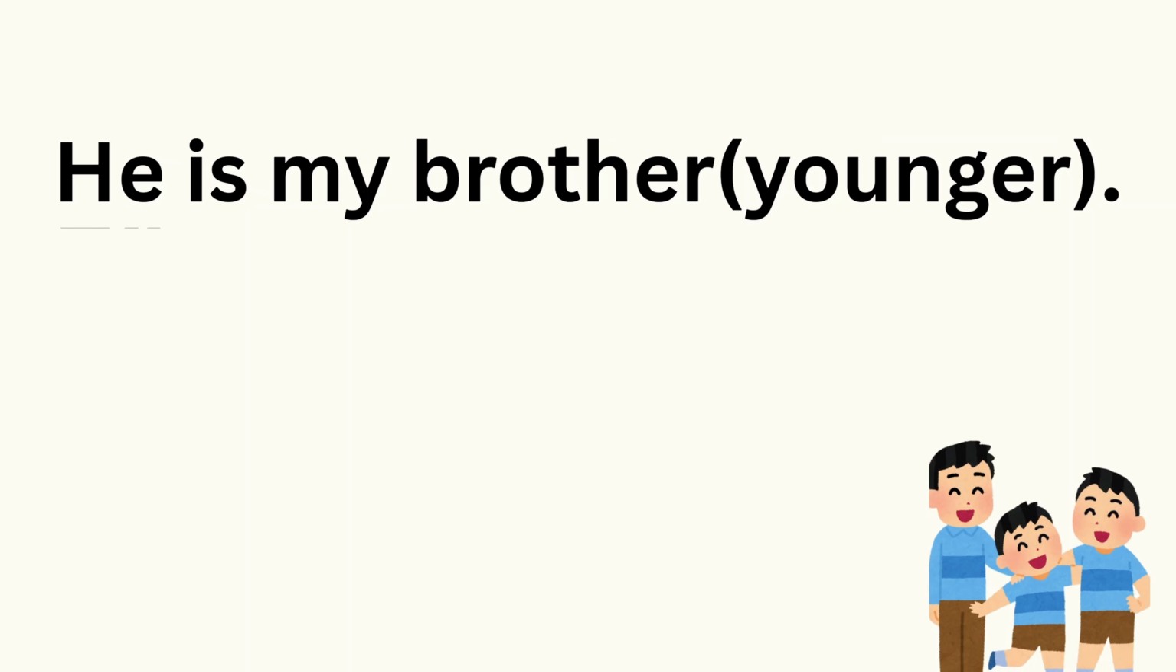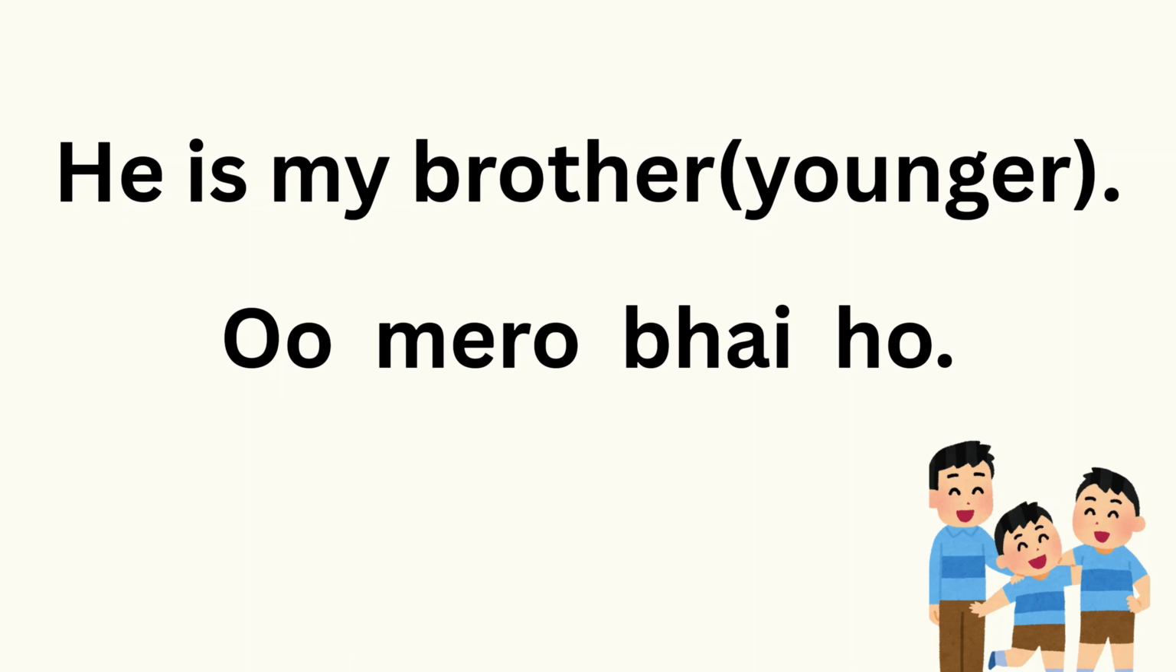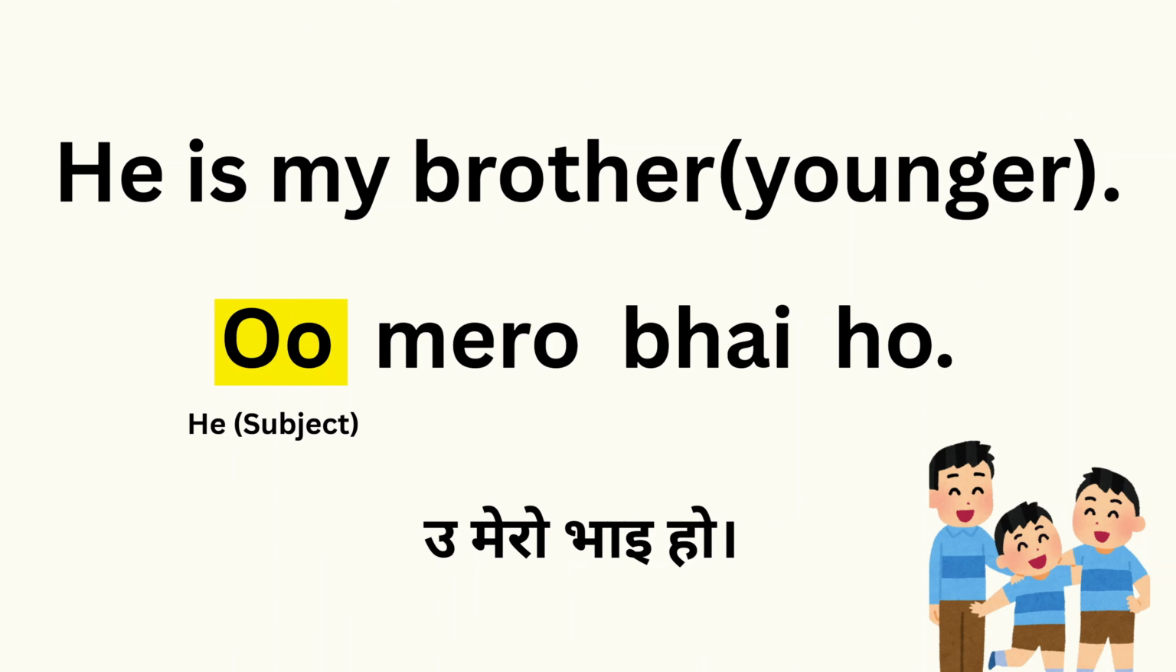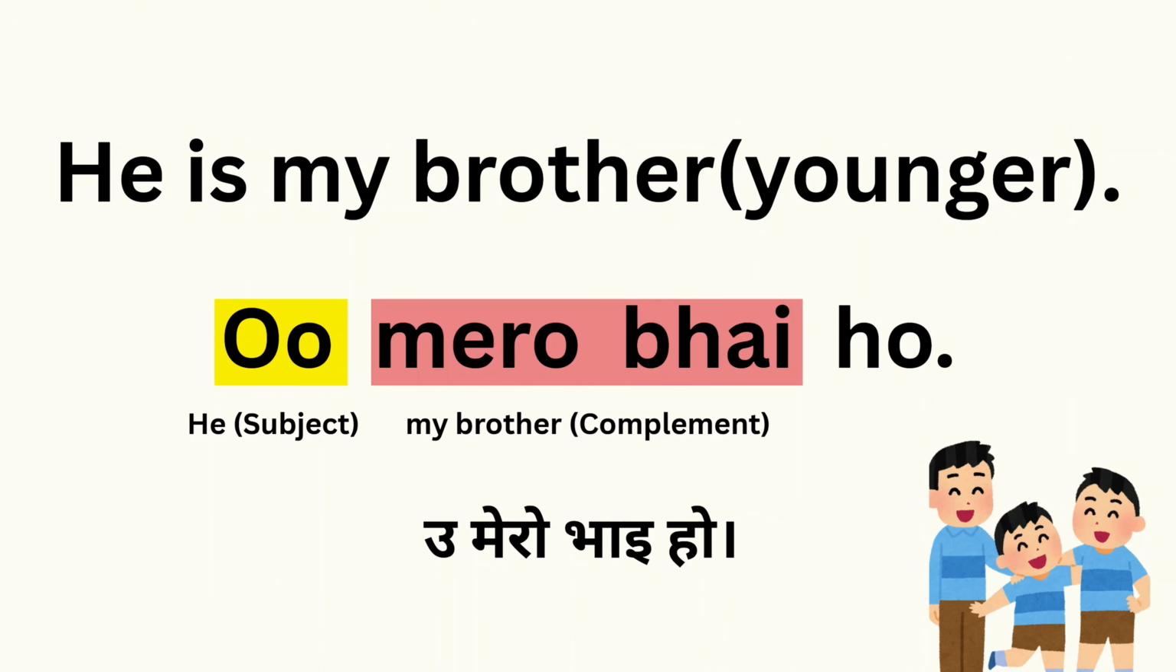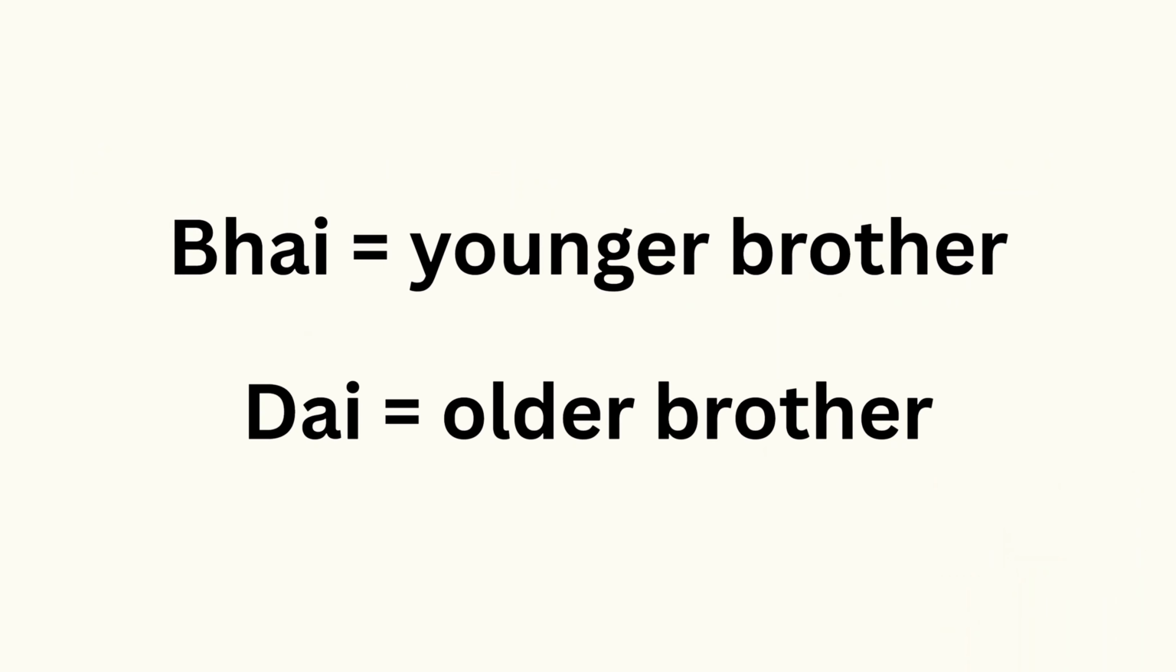So here's another example. He is my brother, or he is my younger brother. This sentence in Nepali would be U mero bhai ho. In this sentence, U means he, which is the subject. Mero bhai means my brother, which is the complement, and ho is the verb is. The word brother can actually be translated in two different ways depending on age. Younger brother in Nepali is called bhai, and older brother is called dai. Bhai and dai.